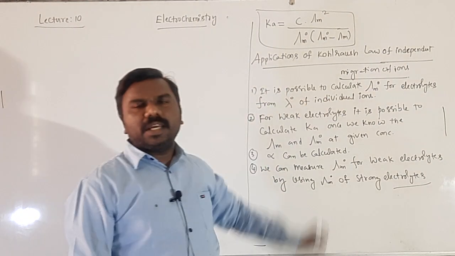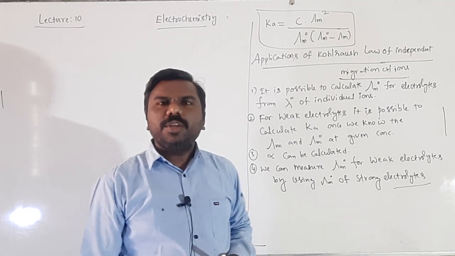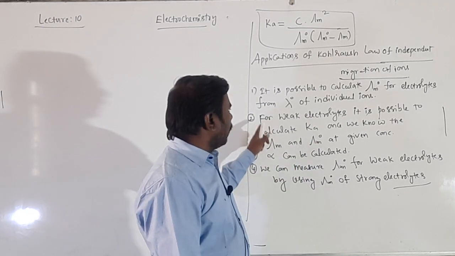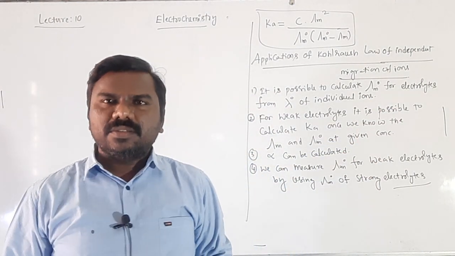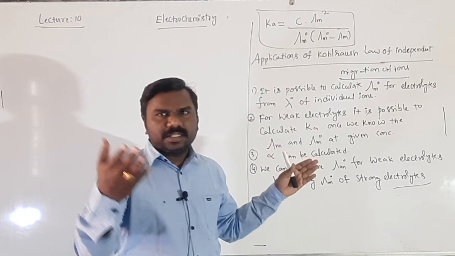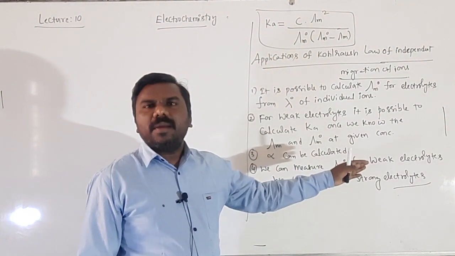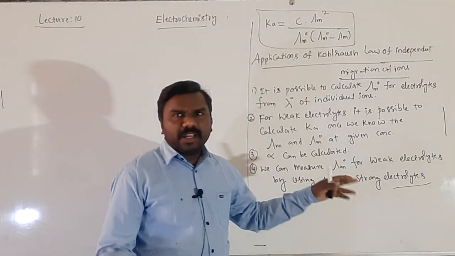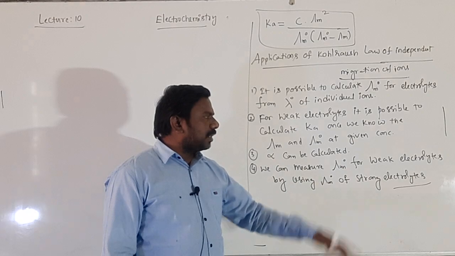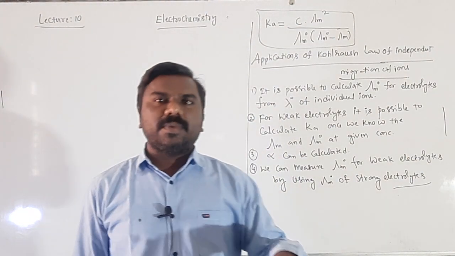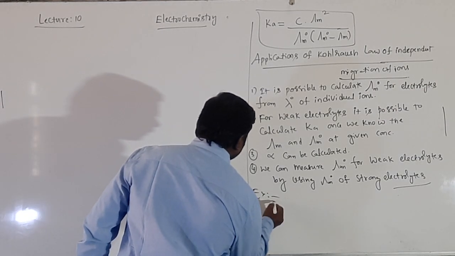It is possible to calculate the limiting molar conductance of electrolyte by using individual molar conductances. And for weak electrolytes, we can easily calculate the Ka value, acid dissociation constant, like acetic acid, how much we can determine by using lambda m and lambda m naught. Next, alpha can be calculated, degree of dissociation, lambda m by lambda m naught. Next, we can measure the lambda m naught for weak electrolytes by using lambda m naught of strong electrolytes. For this example, I am discussing, students.